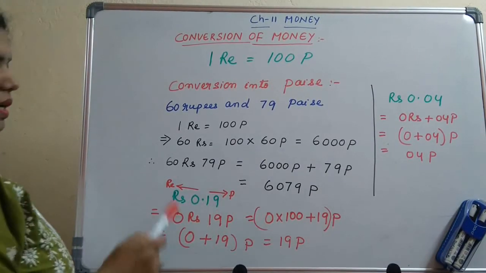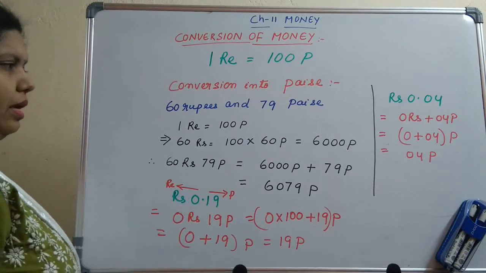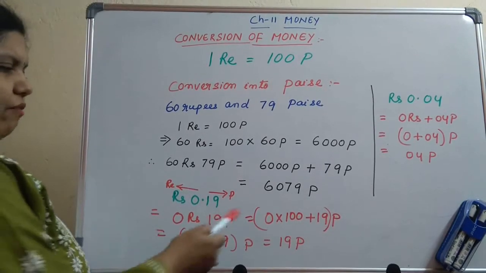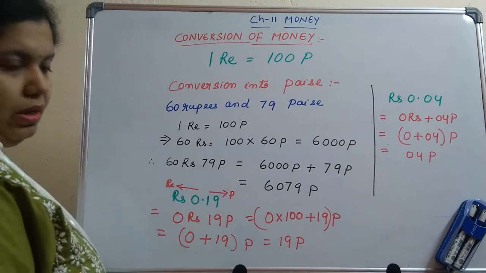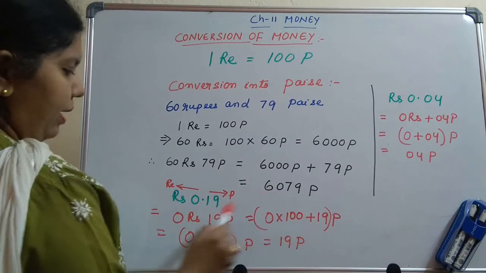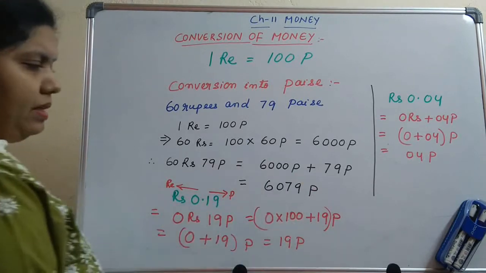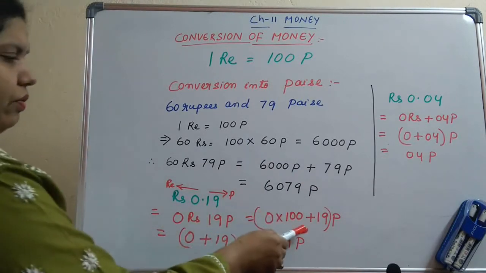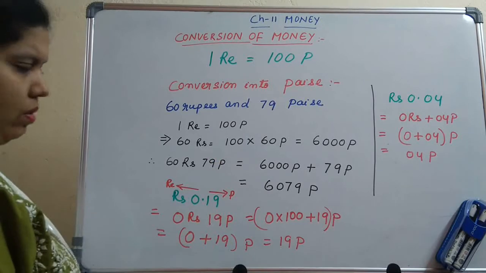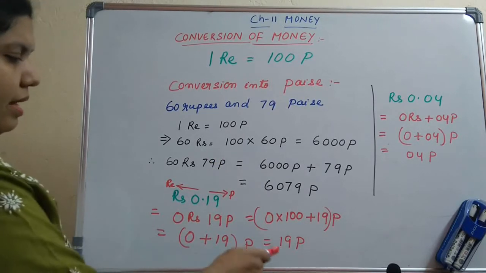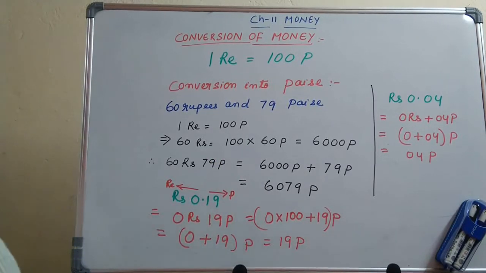Now if I convert 0 rupees into paise, then I have to multiply 0 with 100. So we get 0 into 100, and this 19 paise we will add with it. So 0 into 100 plus 19. We know that 0 into 100 is 0, plus 19 paise, that is equal to 19 paise.